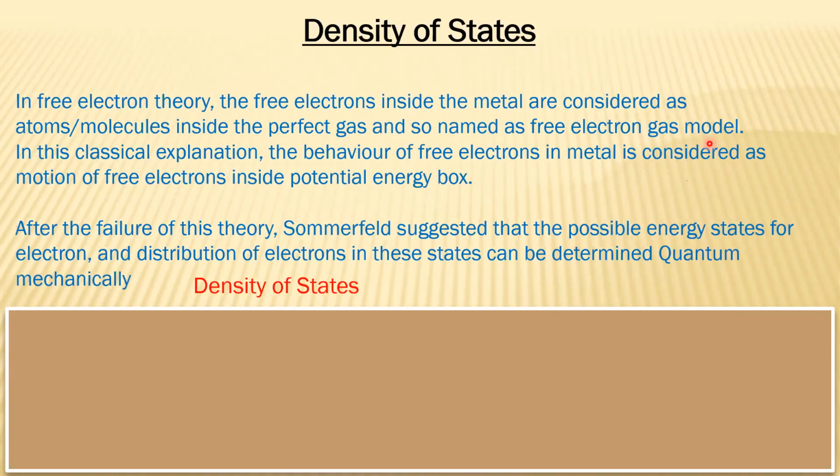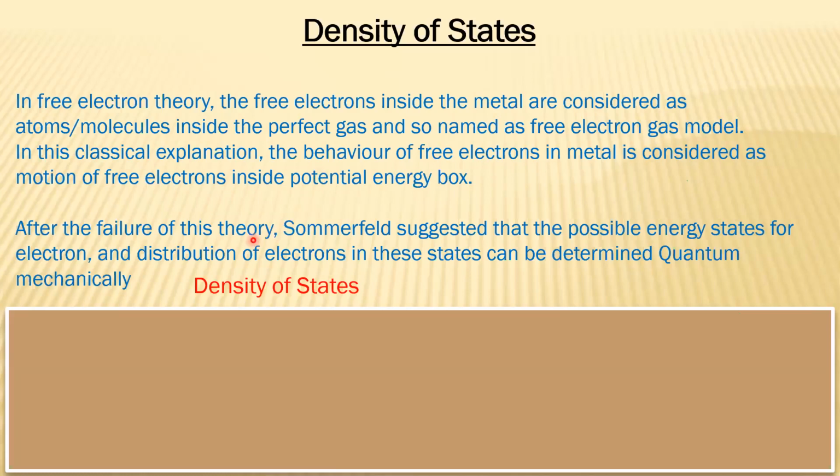We also explain this theory using classical mechanics, which suggests that the behavior of free electrons inside the metal can be considered as the motion of free electrons inside a potential energy box. Classical mechanics explains many things for this free electron gas, but it failed in many ways.